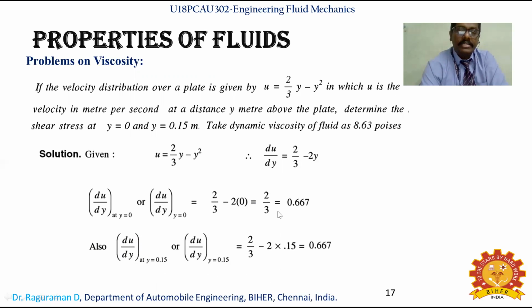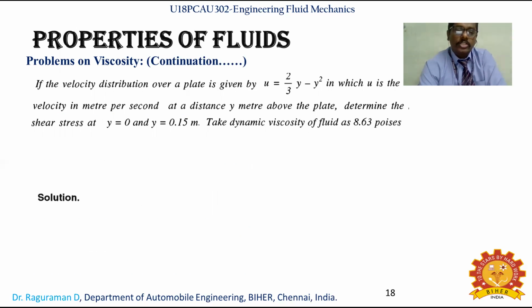That is 0.667 minus 0.30, so we get 0.367. Now we have two values, 0.667 and 0.367, which will be used in the continuation.